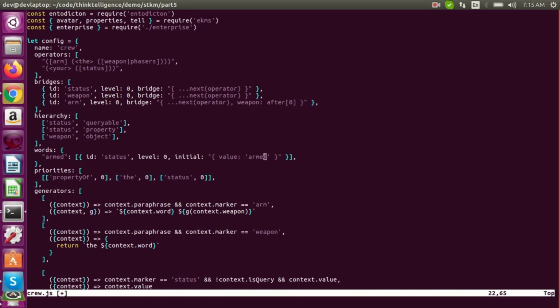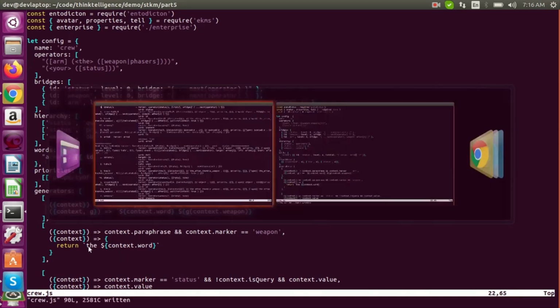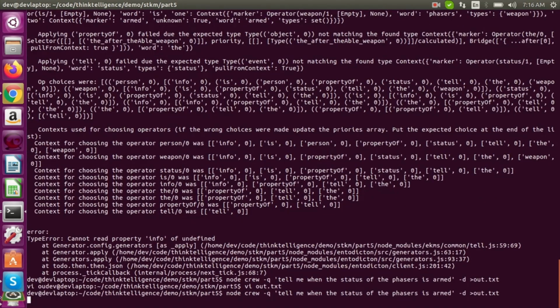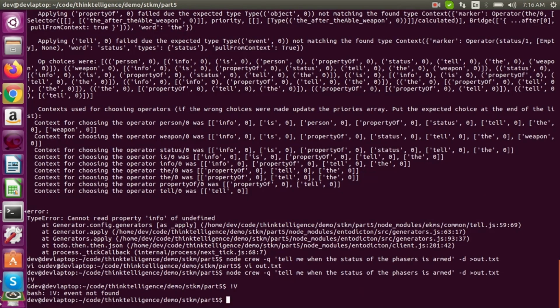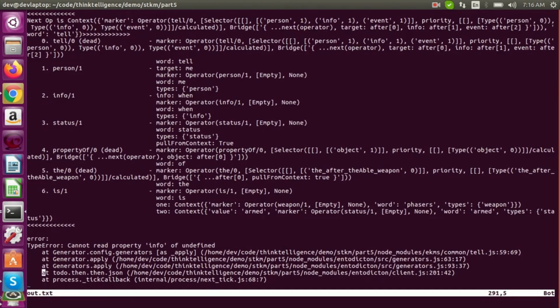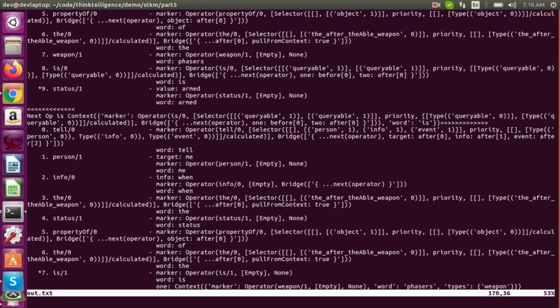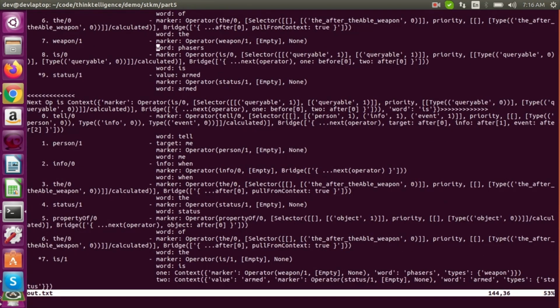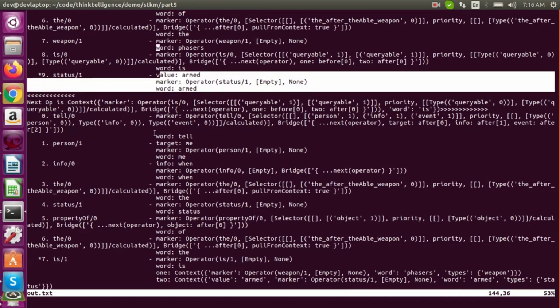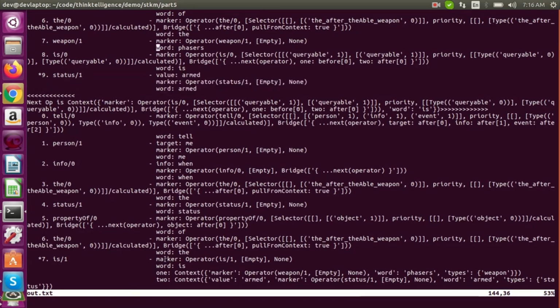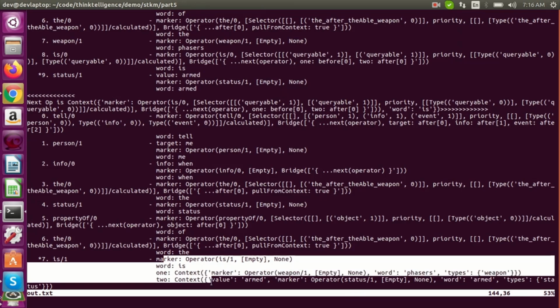Maybe in the future I'll implement not as its own operator, and we should just be able to get not armed for free. So right now we'll just do armed. So status is armed, so let's try that, see what it says. It's still not working, but let's take a look at armed. Yeah, so armed is now set up as a status, and then it was able to apply this operator is, which expects stuff to match.